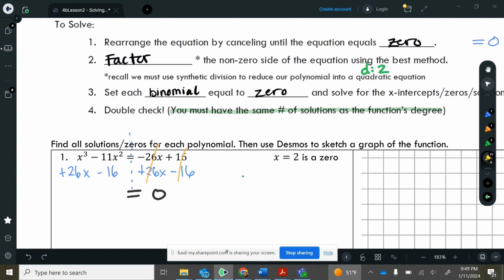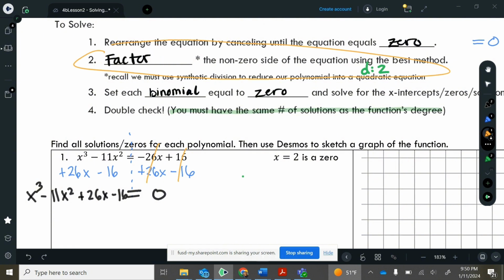This is what it's going to look like. We're just going to write them out in standard form. So I'll write biggest exponent first, then minus 11x squared, then plus 26x, and then minus 16. So now we have the equation equals 0. And now we can take a look at step 2 here, which is factor. All right, we're going to factor.